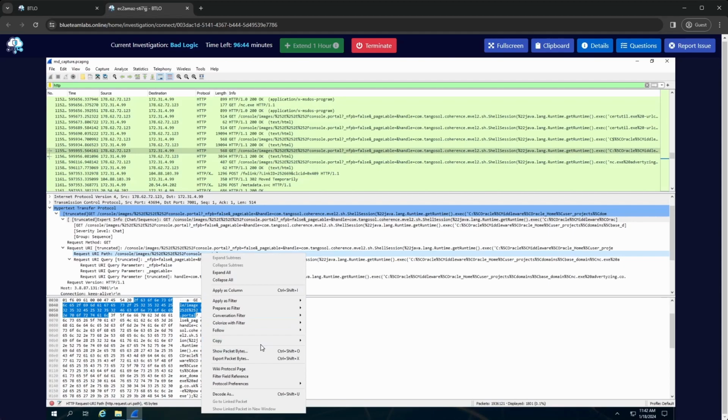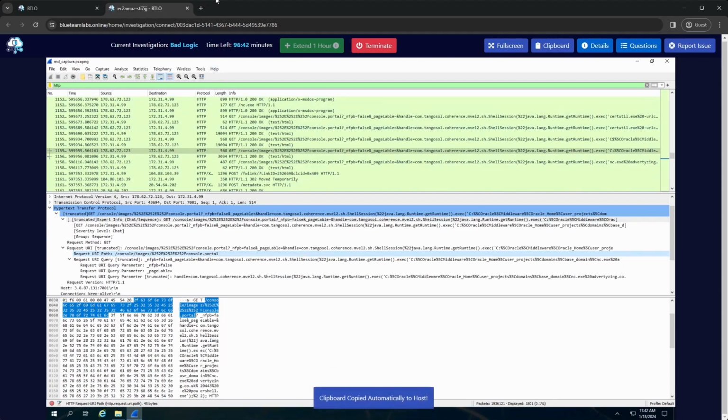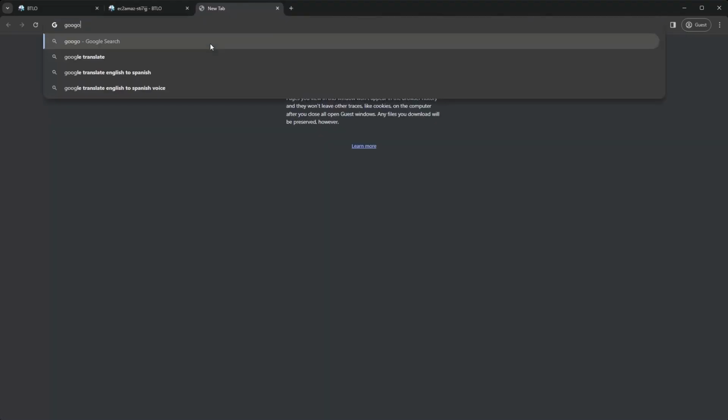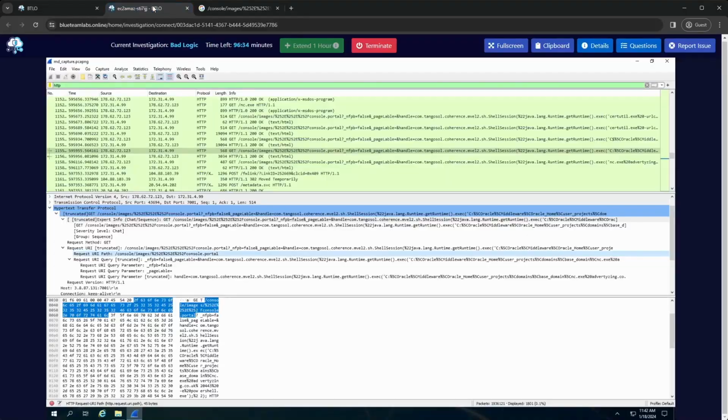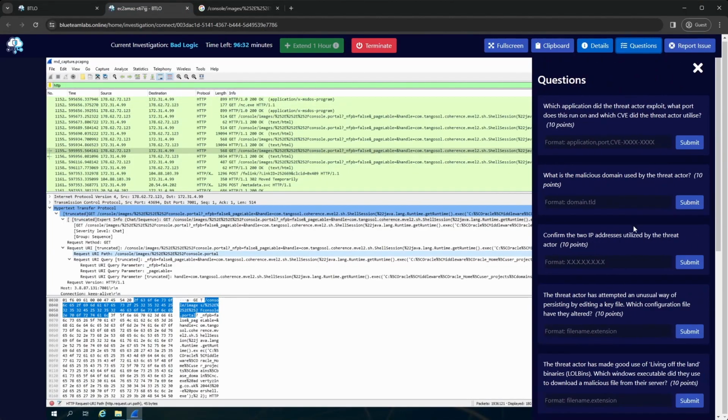So let's grab that value. And let's get to Google. Okay, so let's search for it. Let's pick one of the links further down. Okay, let's just double check the question, make sure I'm answering the right question. What application threat to exploit, what port, and what CVE. Okay.